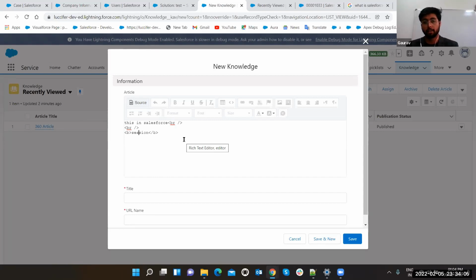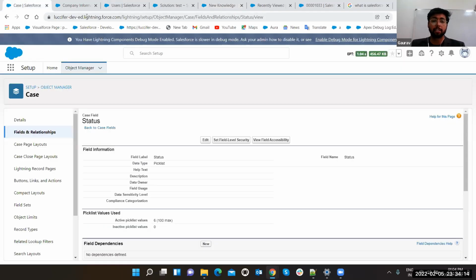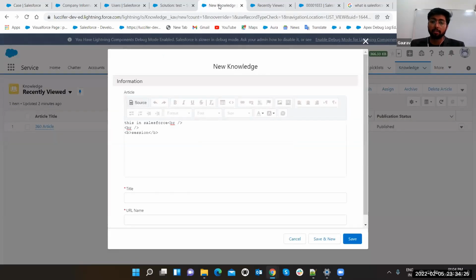It is your community, not Google. If you go to setup, you can create your community. It's your Google. That search will search your knowledge articles, not anything from Google.